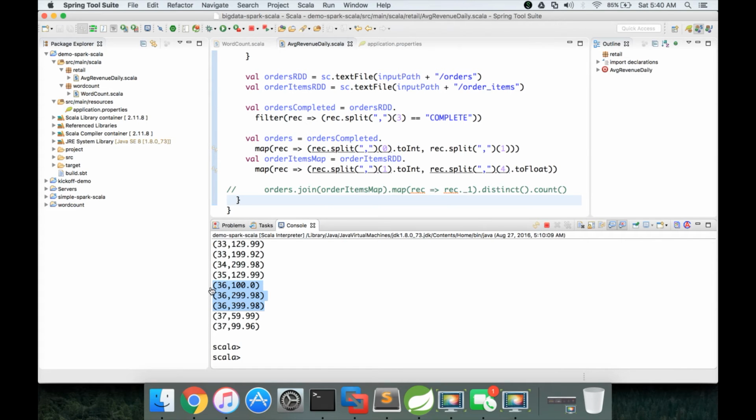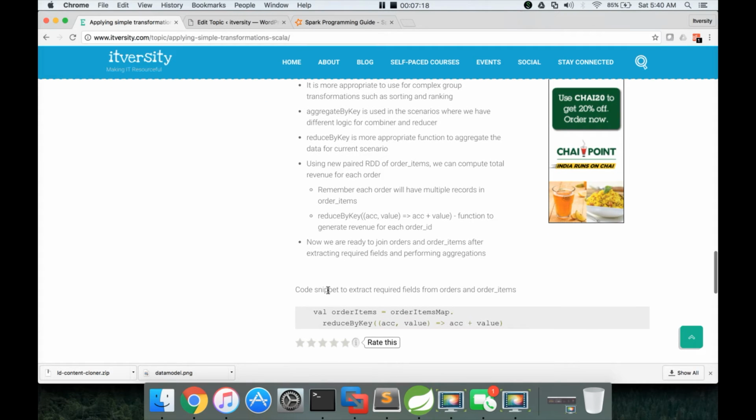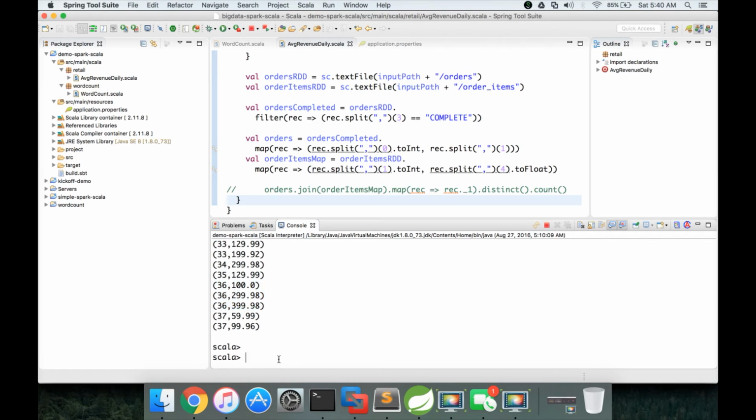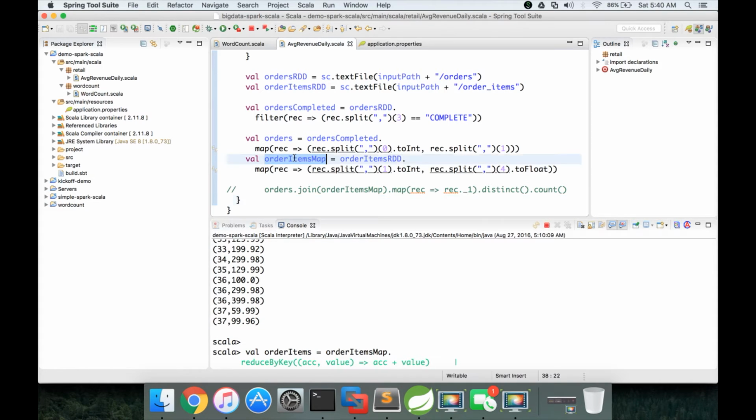That is the intended functionality, and for that we can use the reduce by key function like this, and here is the code snippet. Okay, I will explain it in detail in a moment. Let's copy and paste it over here. You can see that order items map, which is nothing but the variable which is created by using the map function, which has the order ID and the subtotal. We are taking that, and then we are applying this reduce by key.